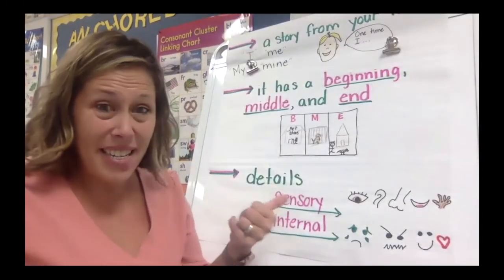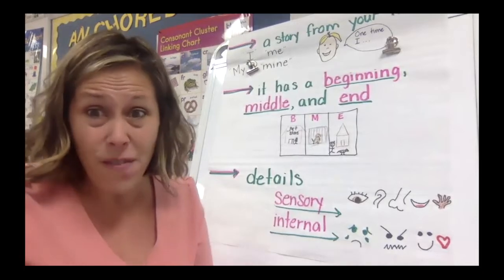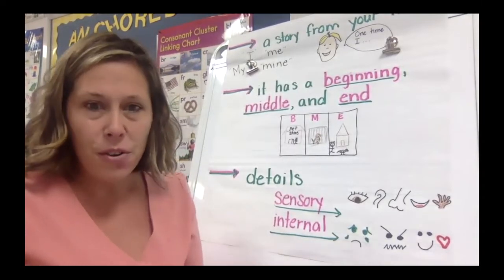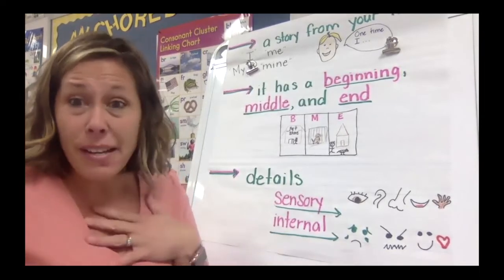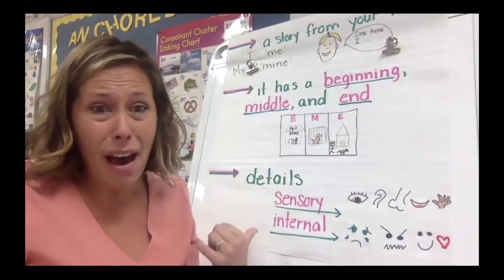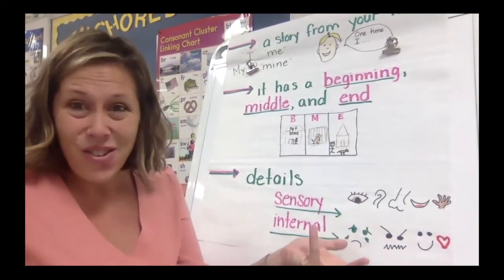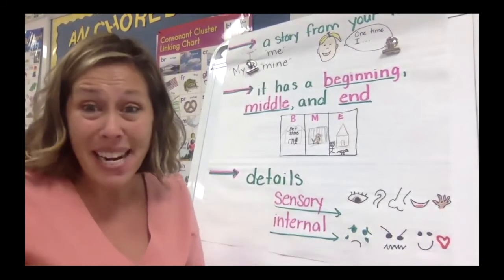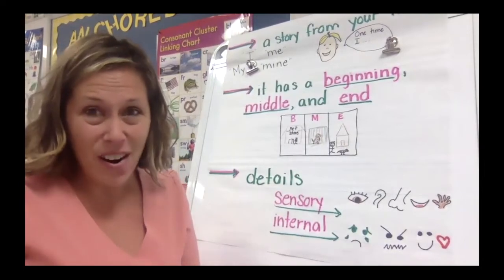So I've added details, I added sensory, and I put a picture that represents each of our 5 senses, because those are things that we use to describe in our personal narrative. And then I also wrote internal, and those are the feelings that we have inside. Were you sad, angry, happy, or feeling love and joy? And there's many more that you can include, but I just put them there as a reminder. Now we know exactly what goes into a personal narrative.